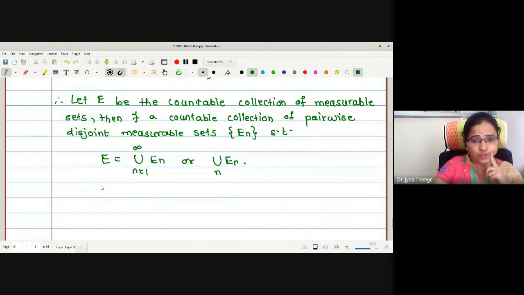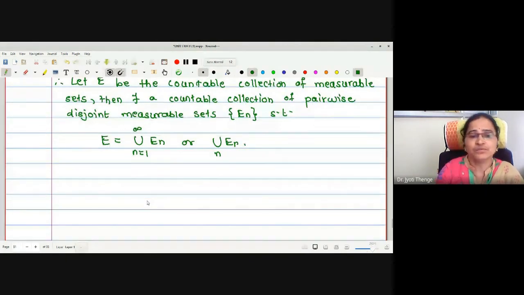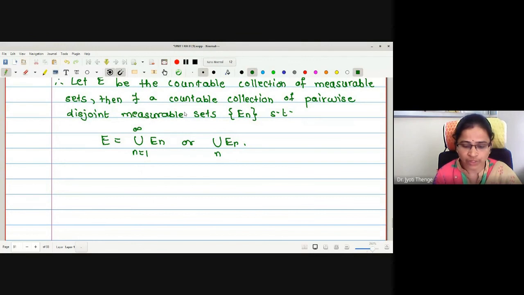Now, in order to show this E is measurable, knowing that a finite union is measurable, we will first find the finite union of this collection, and let me denote it with Fn. Okay, what is my Fn then?